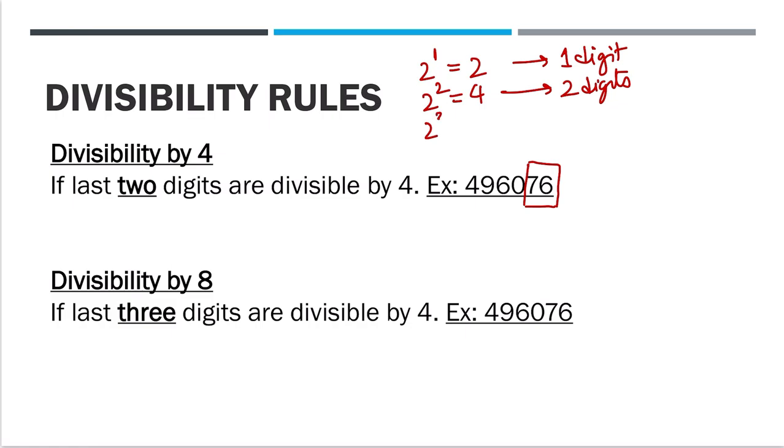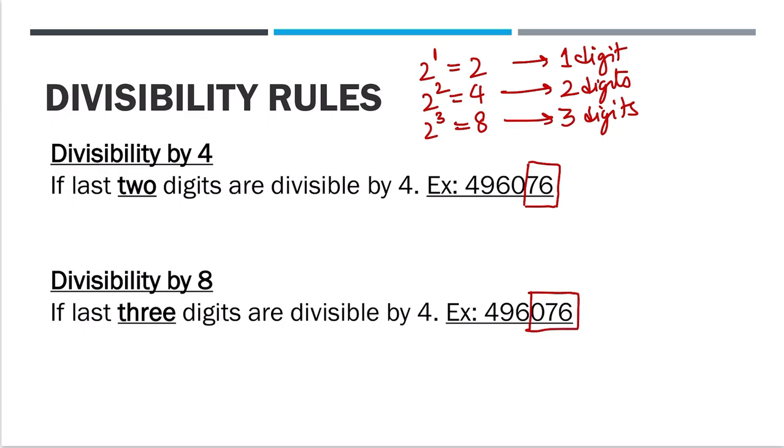2 raised to power 3: if we have to check divisibility by 8, we have to check the last 3 digits. Then so on. 2 raised to power 4 is 16. Then we'll say to check divisibility by 16, we have to check the last 4 digits. 16 is very unlikely to come in the exam, so just focus on 4 and 8. In case of 4, we check the last 2 digits. In case of 8, we check the last 3 digits.